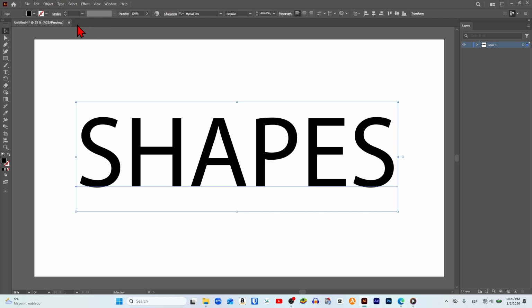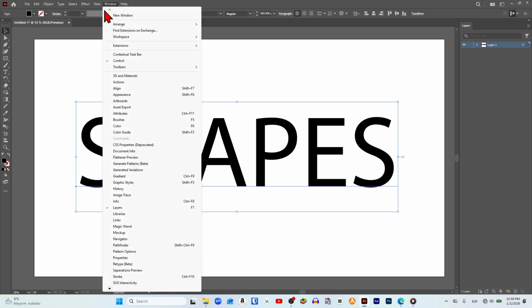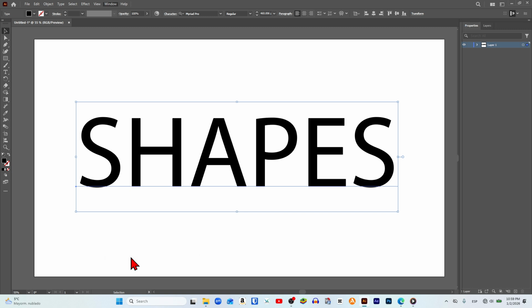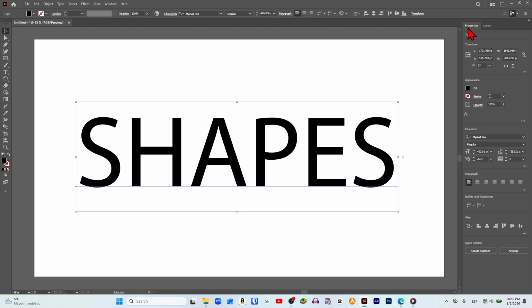To do it correctly, we go to the top menu of the page and click on Window. In this drop-down menu, we go down to the bottom part and click where it says Properties, and this panel opens on the right side of the artboard. In this menu, we go to the section called Appearance, and at the bottom of that section, we click on the three dots that appear. Automatically, the Appearance panel will open on top of our artboard, and this is the panel that we're going to use to add a stroke to our text, so that later we can convert it into shapes.